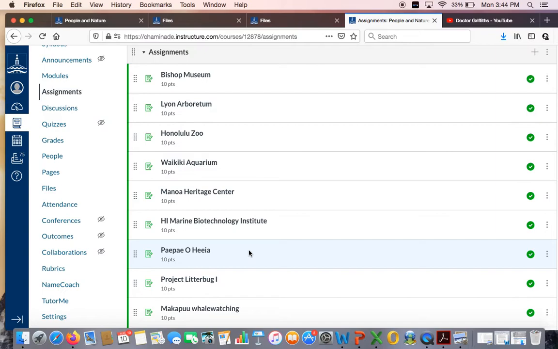To that end, things may be affected by different COVID closings, so make sure that you call in advance to see if these venues are open. Additionally, if you're not here on island because you weren't able to make it in because, again, of COVID closures, you may substitute your own local zoo for the Honolulu Zoo or your own aquarium for the Waikiki Aquarium, etc.